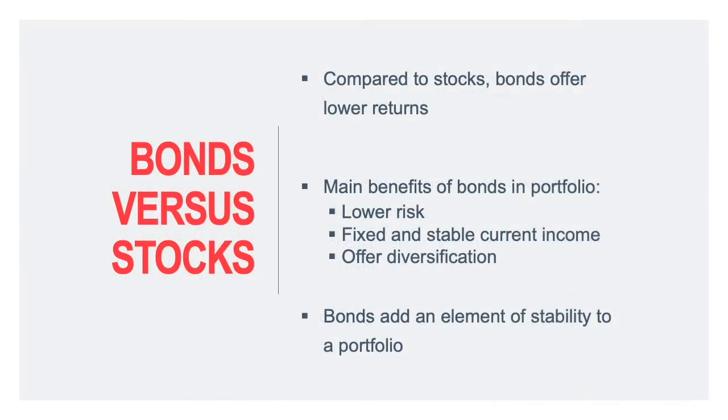Let's compare bonds with stocks. Compared to stocks, bonds offer lower return. The main benefits of bonds, why people invest in them: first, bonds offer lower risk. Second, bonds offer fixed and stable current income. And third, bonds offer diversification. The most important thing, bonds add an element of stability to a portfolio.